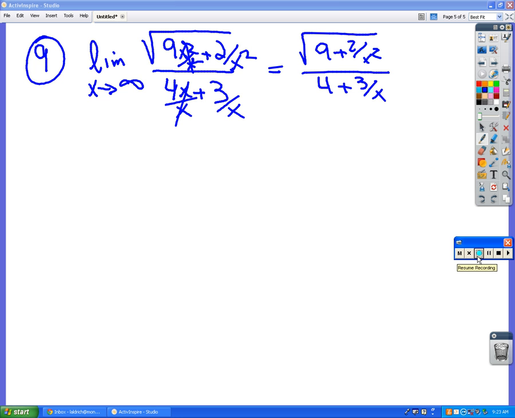So now it's easy, because we want the limit as x approaches infinity, yes? So if you put in infinity in here, what's 2 over infinity squared? Really small, yeah, 0. So that's gone. If you put infinity here, what's 3 over infinity? 0. Okay, now that this term is gone, square root of 9 is 3 over 4, so that's my limit.